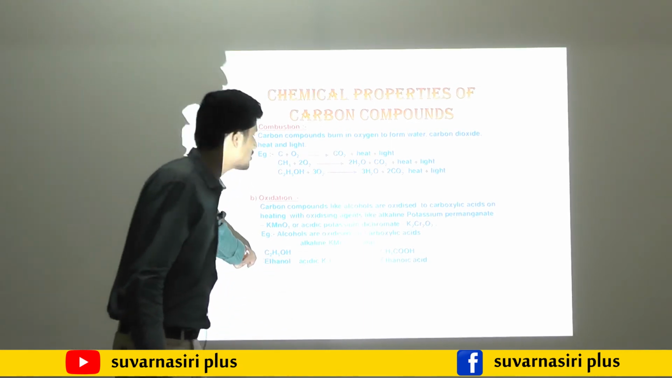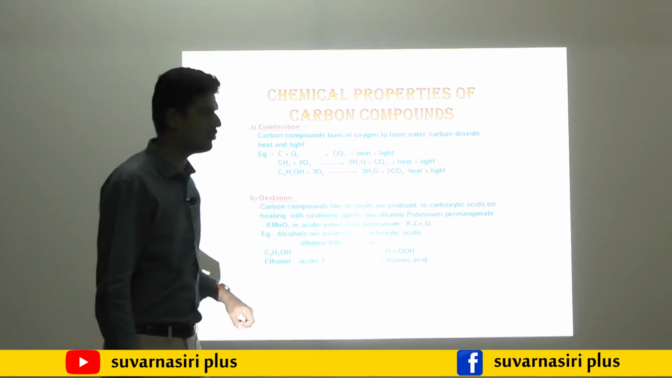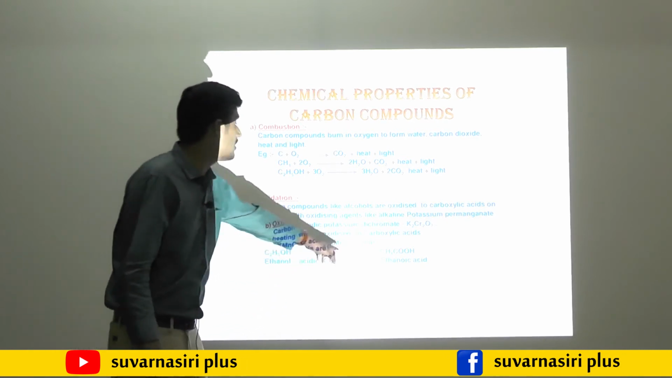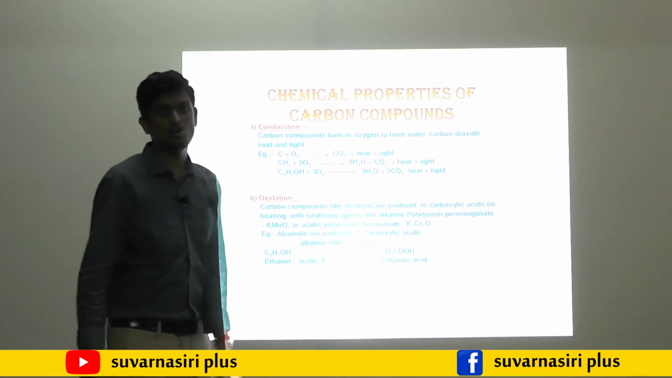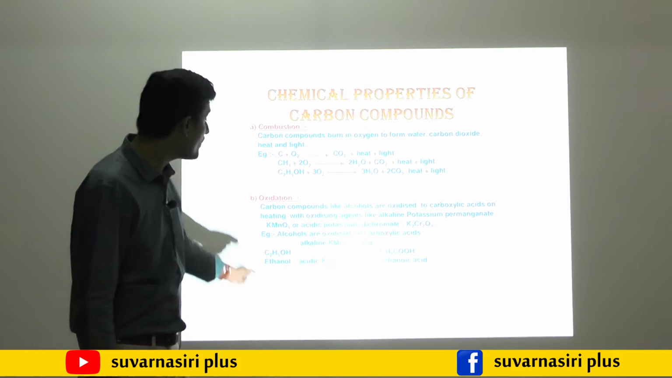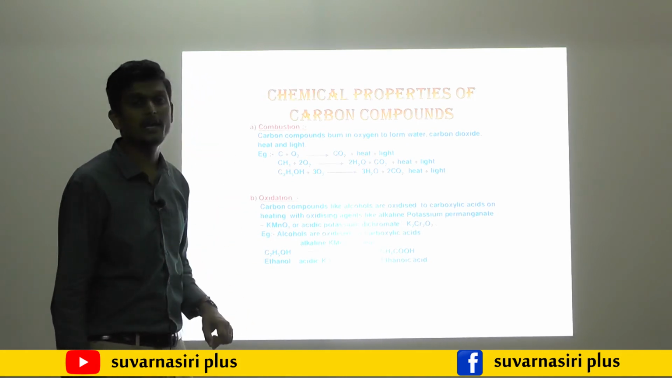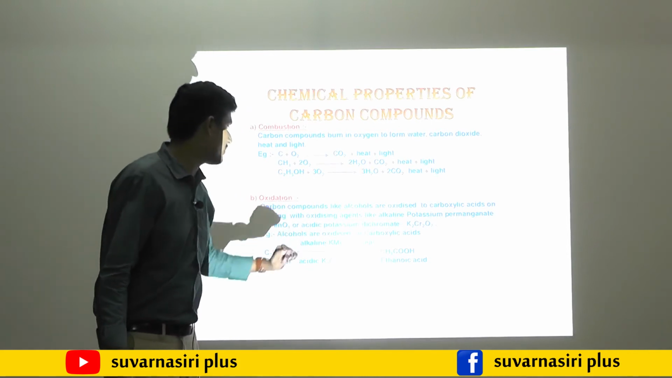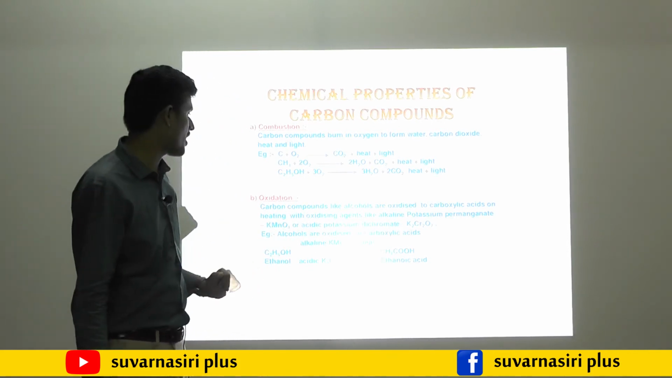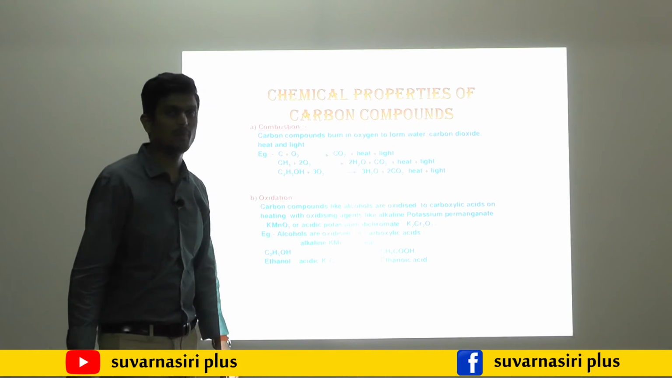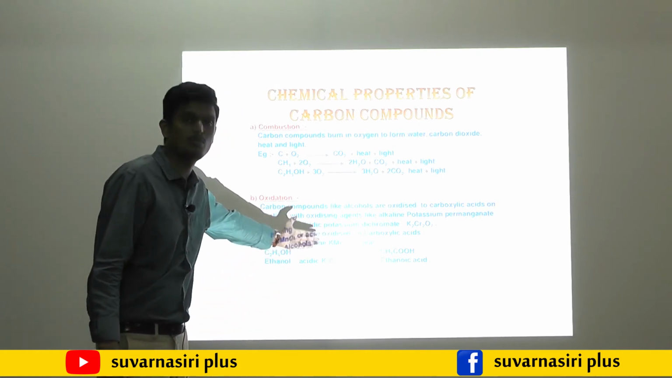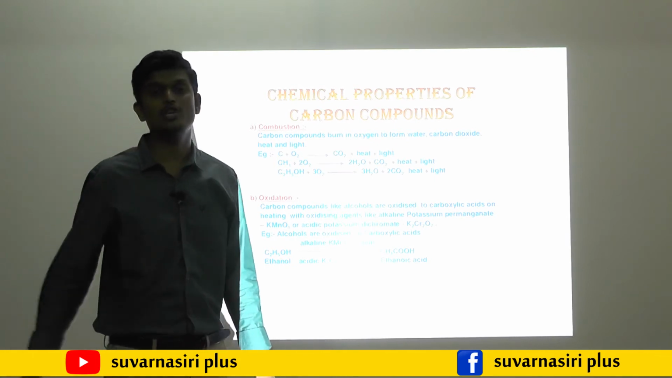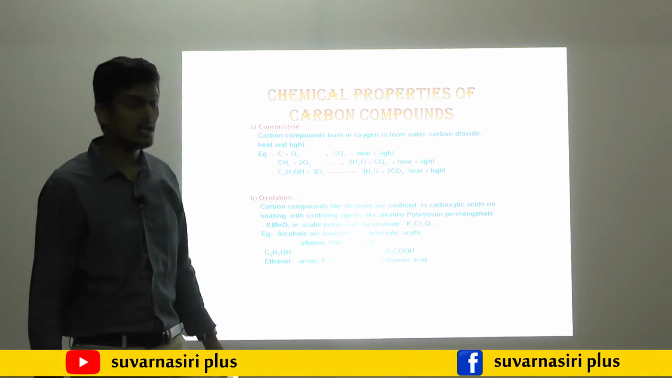Ethanol is converted into ethanoic acid. You may observe here C2H5OH is there. Here the ethanol reacts in the presence of alkaline KMnO4, potassium permanganate, or acidic potassium dichromate. Among these two, both are what? Oxidizing agents. KMnO4 and K2Cr2O7 are oxidizing agents.